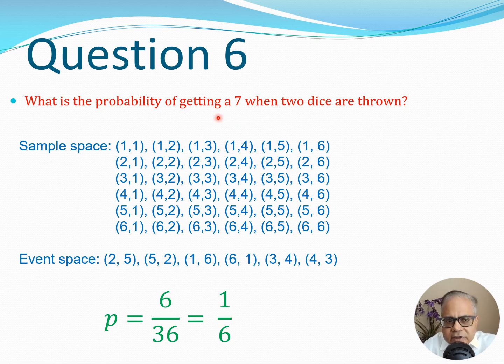Now let's change this question slightly. The question becomes, what is the probability of getting a 7 when 2 dice are thrown? Again, the sample space remains exactly the same. But if we look at the possibilities where the dice are summing to 7, you would have 2 plus 5, that is 7, and 5 plus 2 would be 7. Then 1, 6 and 6, 1, 3, 4 and 4, 3.